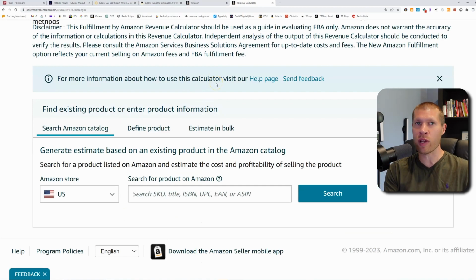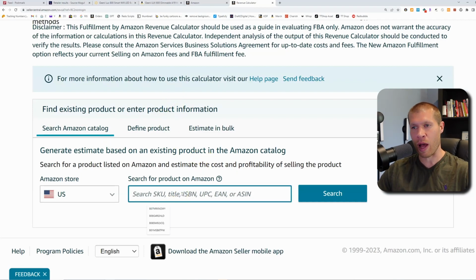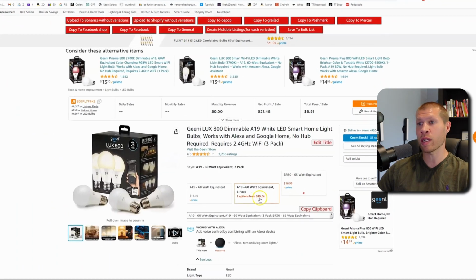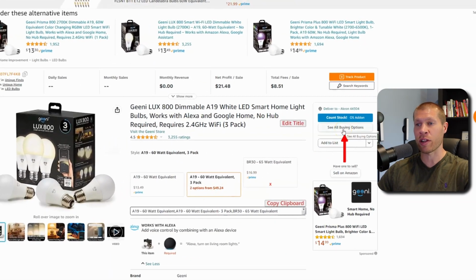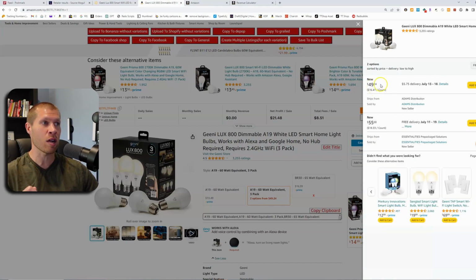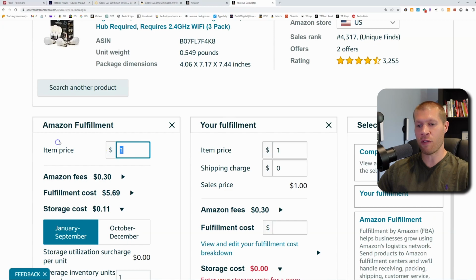If you need to know how to get the free FBA calculator, just go to Google, type in Amazon FBA calculator, and it should pop up where you can just sign in, and it'll take you to this page right here where you can paste in the ASIN of the product. Search it, and now you'll see the item price is $49.24. There is no buy box on here because it is so cheap on Walmart. But if you click see all buying options, the cheapest one here is $49.24 with $5.75 delivery, which is roughly $55. I think it's $54.99 if you add that up correctly. Yes. So we're going to say $54.99.